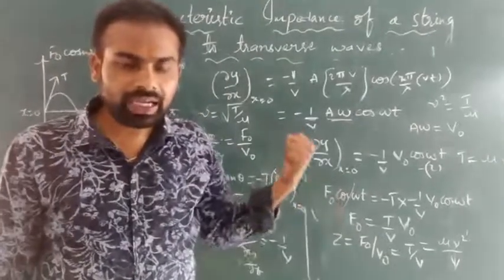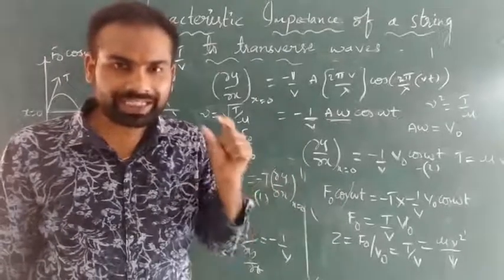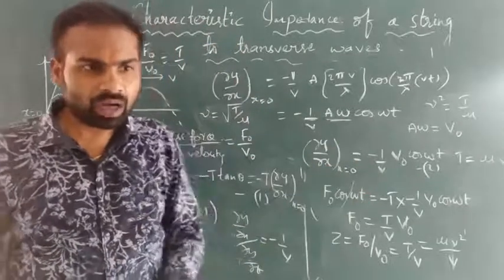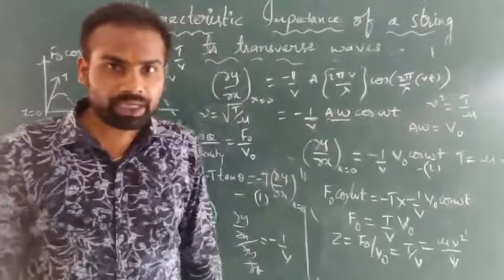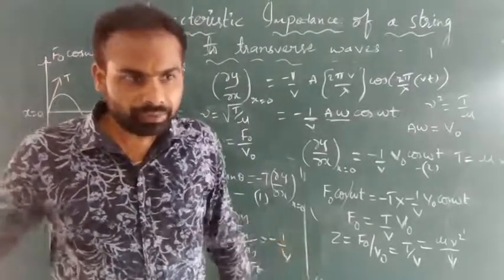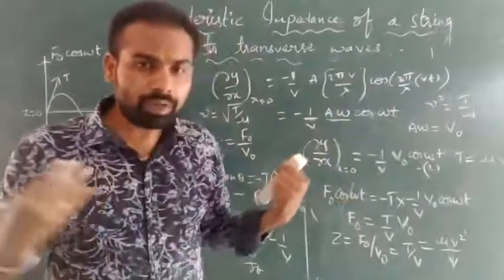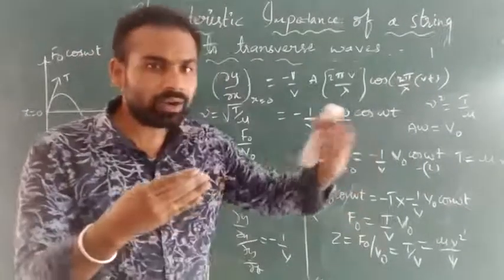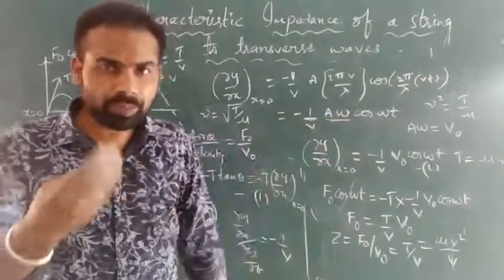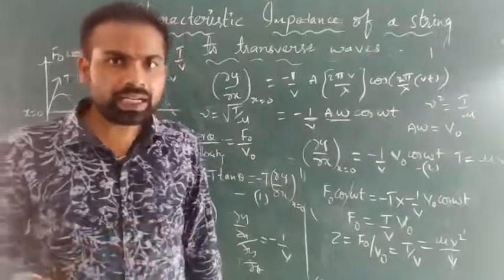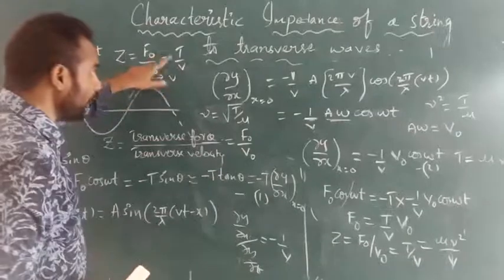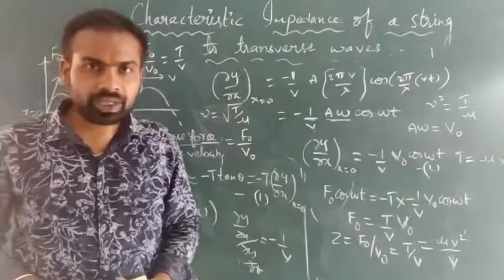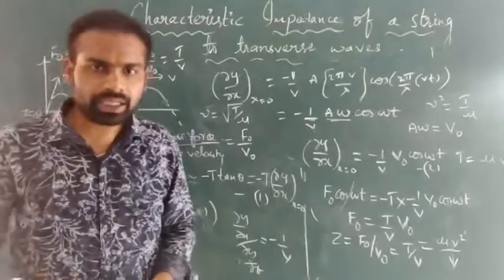Whatever the string, the impedance depends upon the tension of the string and the velocity of the wave. How much velocity, that much impedance will occur. So when we are going on a bike, air resistance comes in the opposite direction to us, isn't it? How much velocity you are going, that much opposite air velocity will come to oppose your motion. Similarly here also, the velocity and tension are responsible for the impedance in the string. Okay, thank you. In the next class we will see another topic, right?